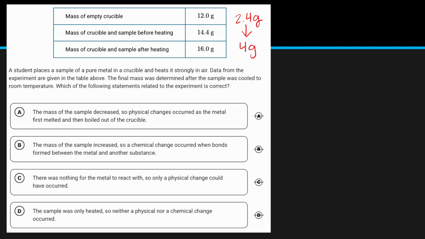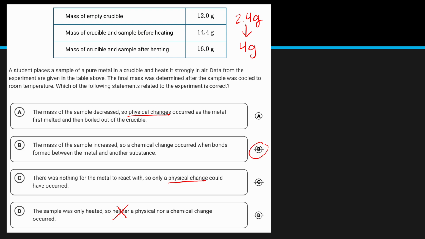So A says that it is a physical change. B says that it's a chemical change. C says a physical change. And then D says neither a physical or chemical change. So all signs point to B, but let's go ahead and check.